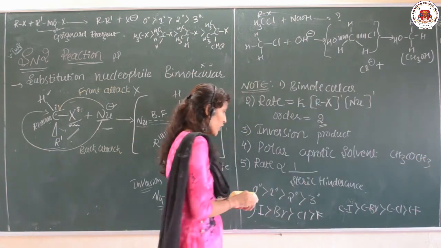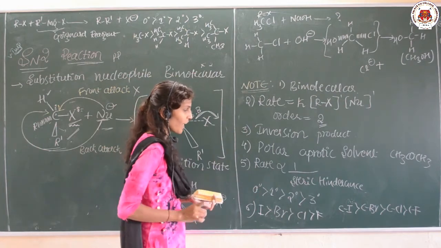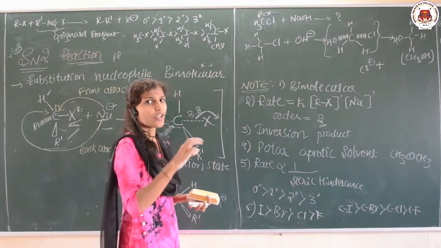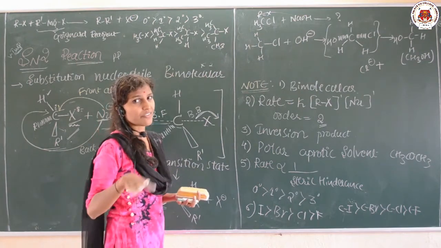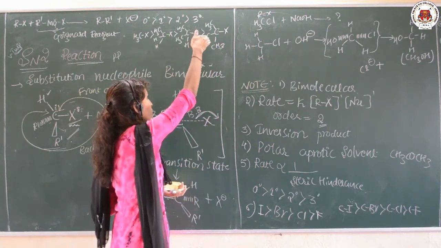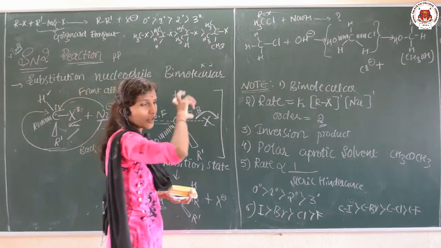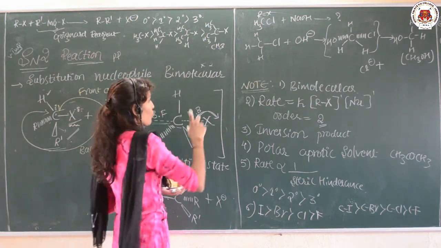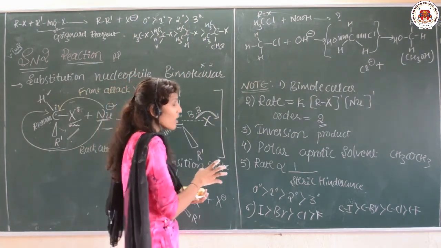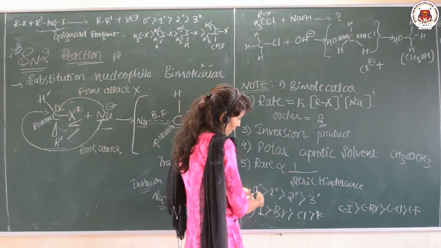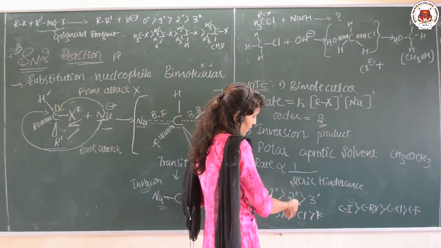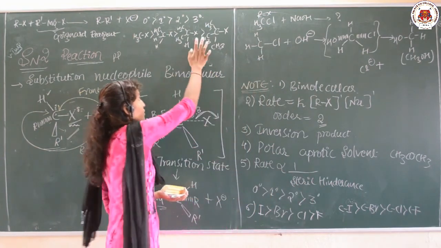Okay, and one more thing, these two are very important. The rate depends upon the steric hindrance. The more bulky groups are there, the rate of reaction decreases, because the nucleophile cannot attack because of the crowded nature of those groups. So the rate of reaction depends upon the attached groups. Clear? So 0 degree always has the greater rate as compared with primary, secondary, tertiary. That only I explained here.